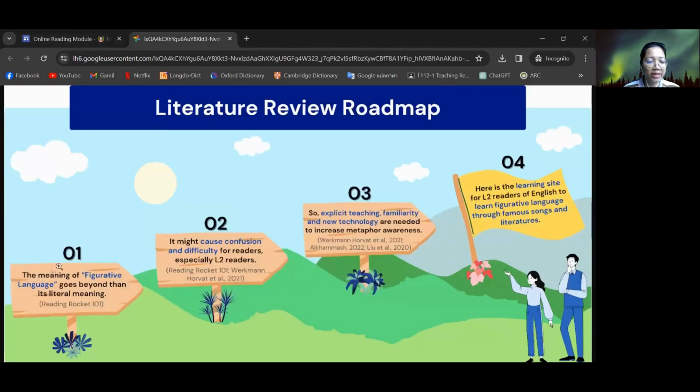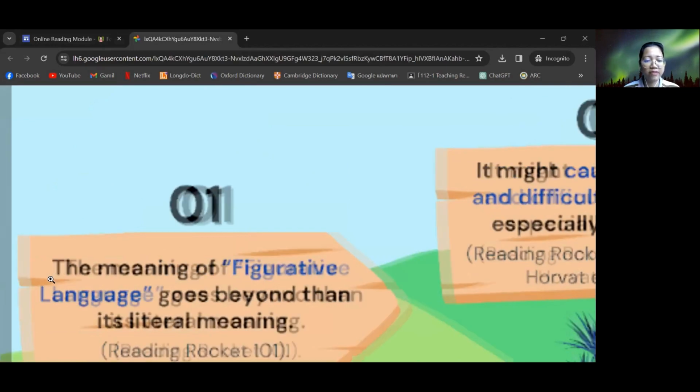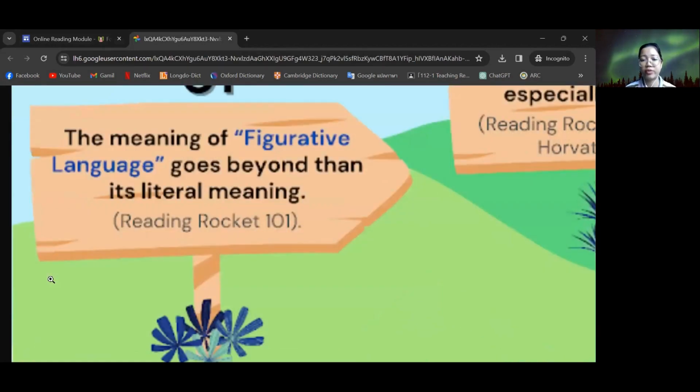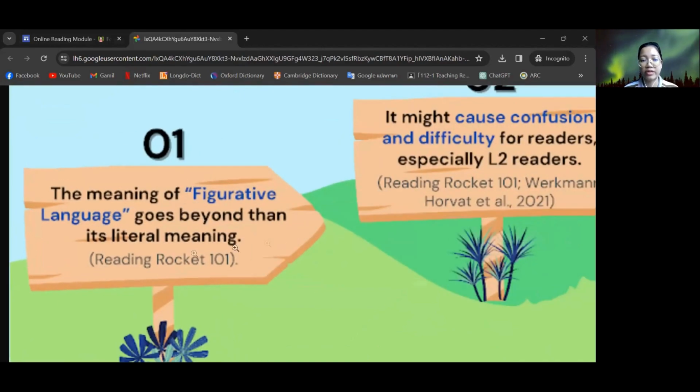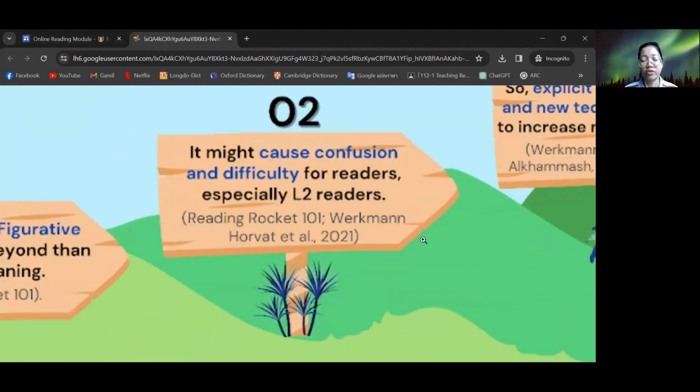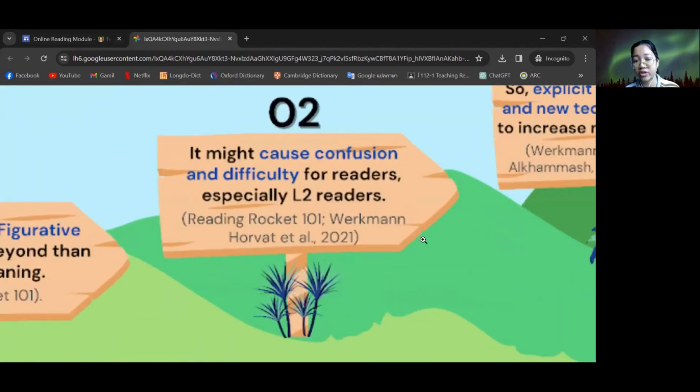Because the meaning of figurative language goes beyond its literal meaning, it can cause confusion and difficulty for readers, because readers cannot translate it straightforwardly. That's why it causes confusion, especially for L2 readers of English.